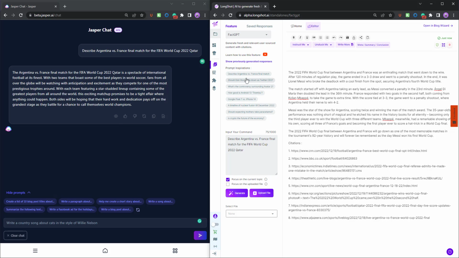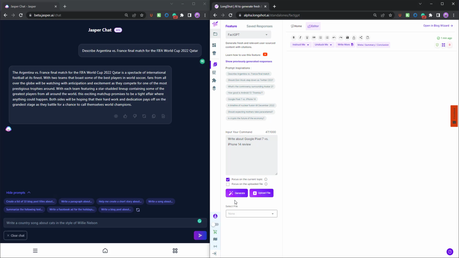Similarly, let me look at another piece, which is the Google Pixel 7 versus iPhone 14 review. So write about Google Pixel 7 versus iPhone 14 review. Let me remove this bit. Again, let me ask the AI to focus on the current topic. It's already selected. Let's ask the AI to generate.